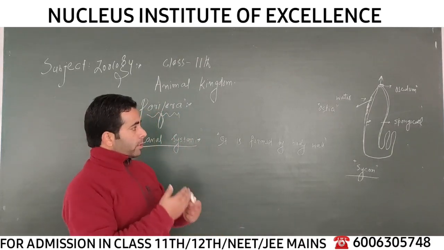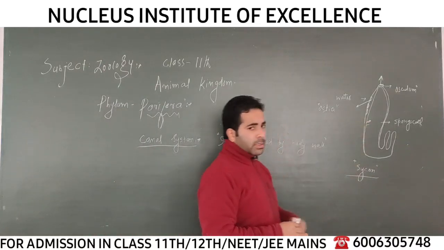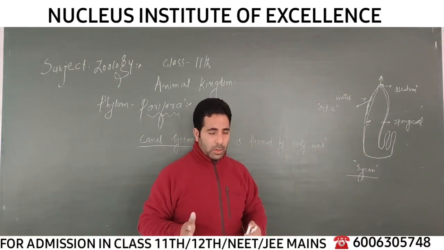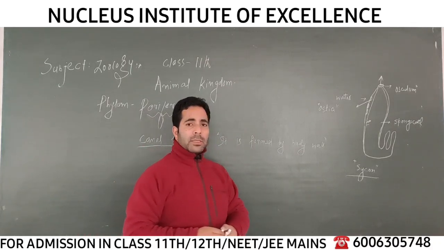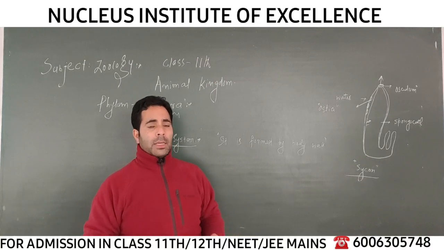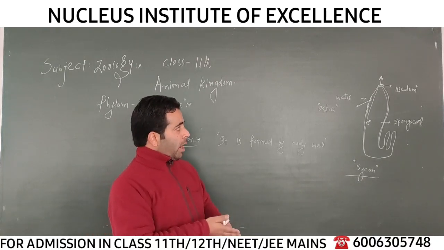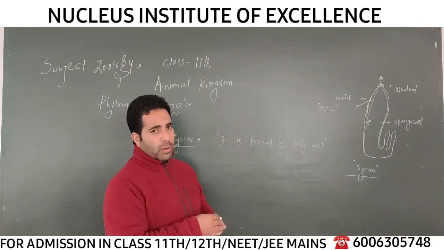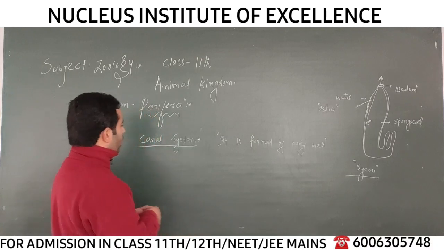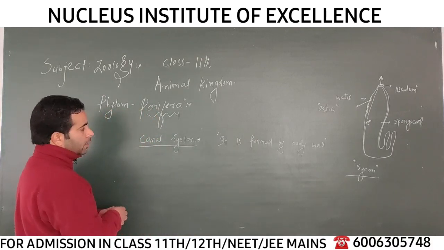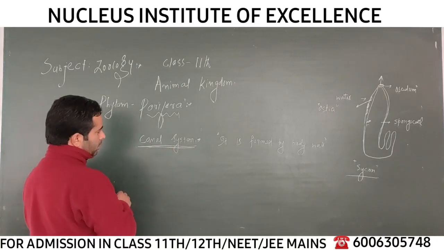Together, the inner layer and the outer layer of the body wall, if you can see here, this one and this one, are modified in the bodies of different sponges. This body wall is modified, forming some canals, some channels which move towards the spongocoel and are then connected to the outside by means of the osculum. So this system of canals or channels in the body of the sponge is called the canal system, and it has some important functions in the body.